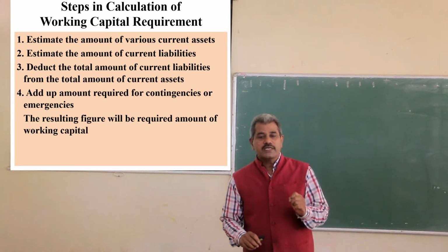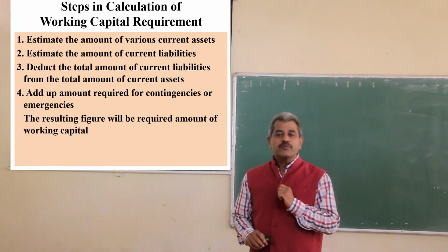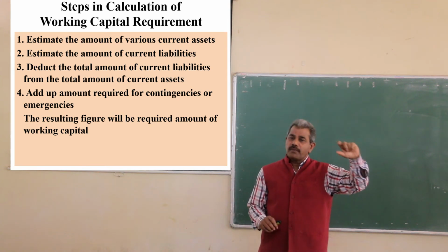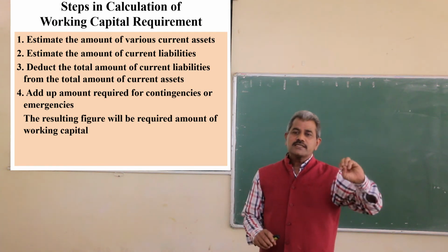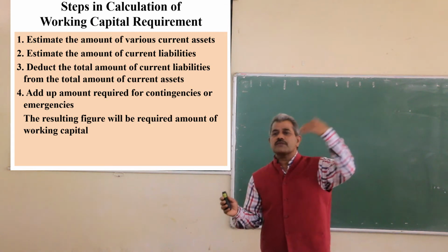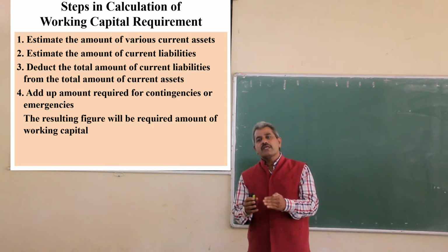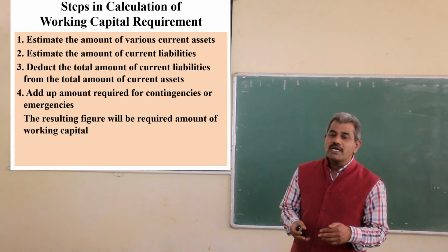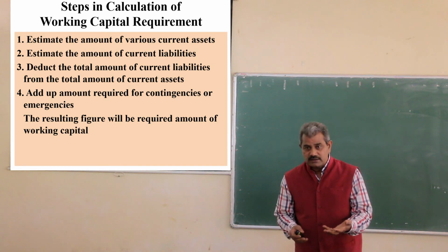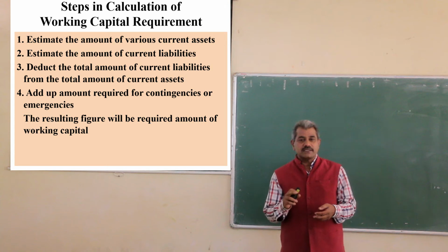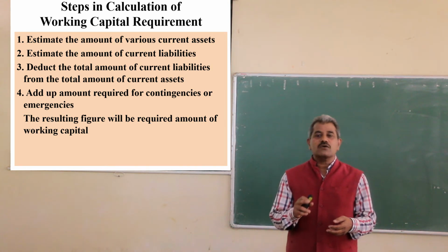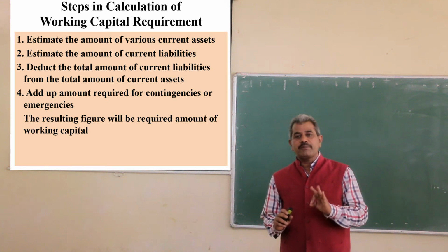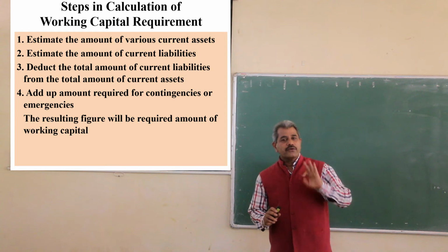Third, find out the working capital. How will it be calculated? Total current assets minus total current liabilities. Just by deducting the total of current liabilities from the total of current assets, we will get the working capital. But sometimes it requires some additional amount for contingencies, for emergencies. So add the amount required for emergencies or contingencies, then you will get the final amount of working capital requirement.